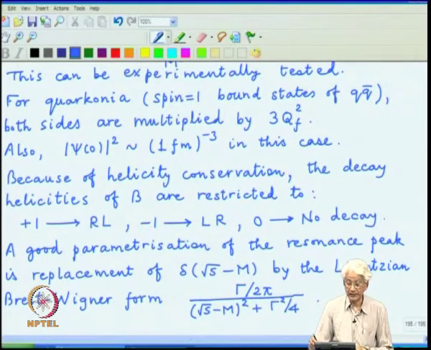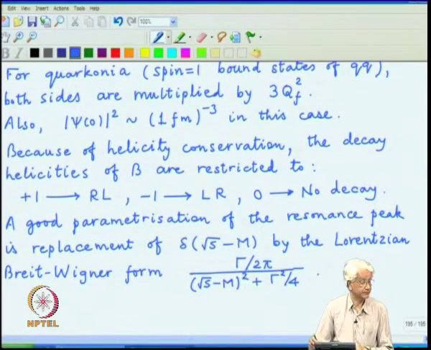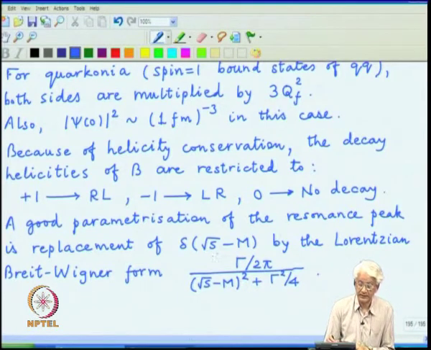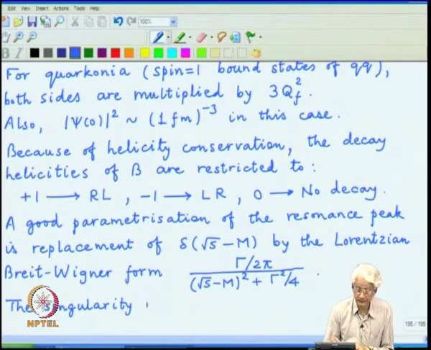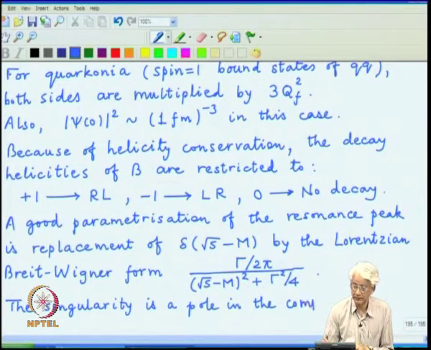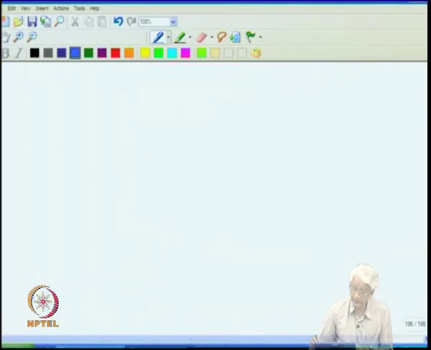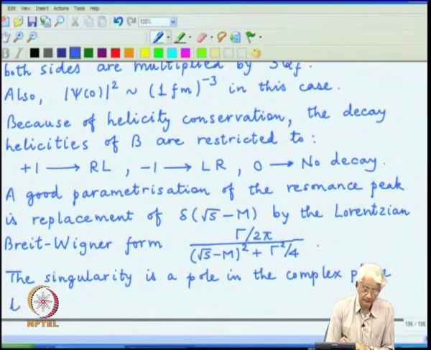And with this structure, one can interpret that the singularity which was at square root of s equal to m producing a delta function now can be labeled as the singularity of this new form, a pole in the complex plane located at root s, which is the characterization of the energy.